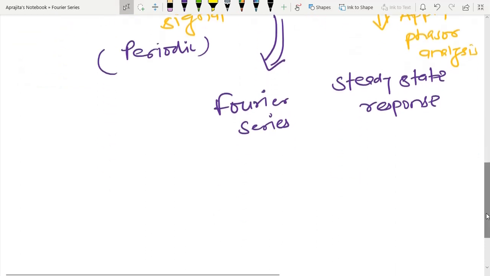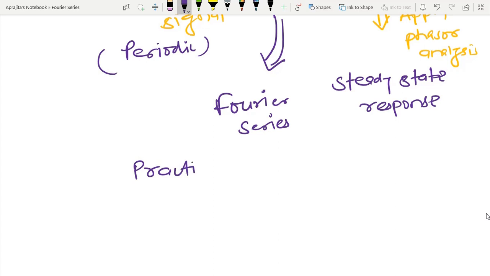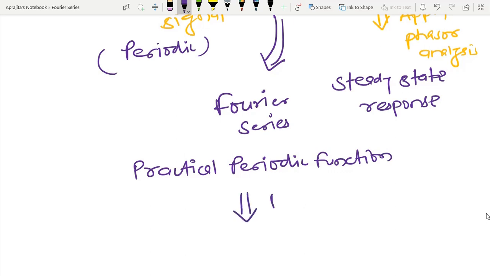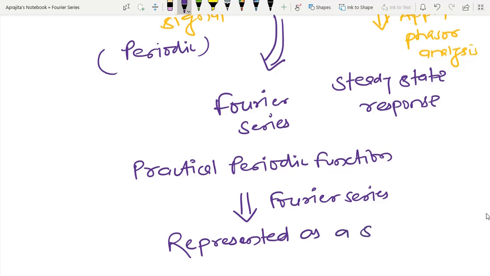The job of the Fourier series is like this: you can take any practical periodic function, and if you apply the Fourier series, finally I will get a series where each term of the series is represented as a sum of sinusoids.